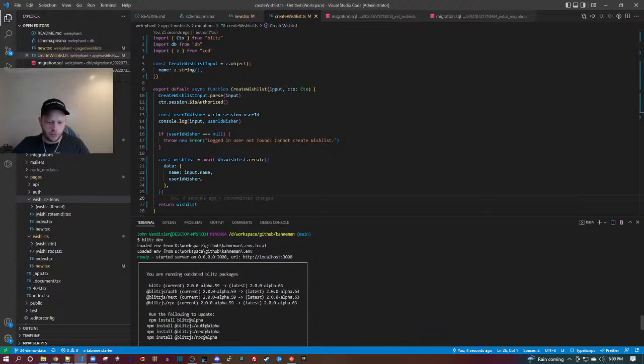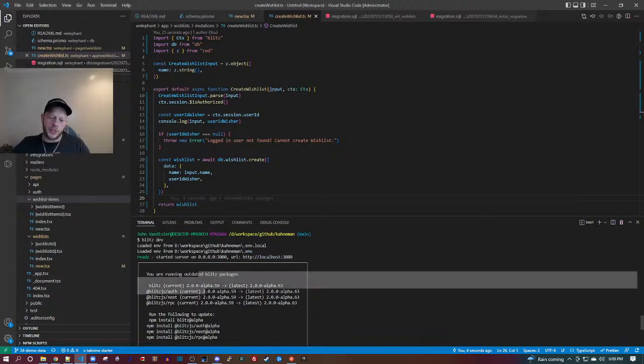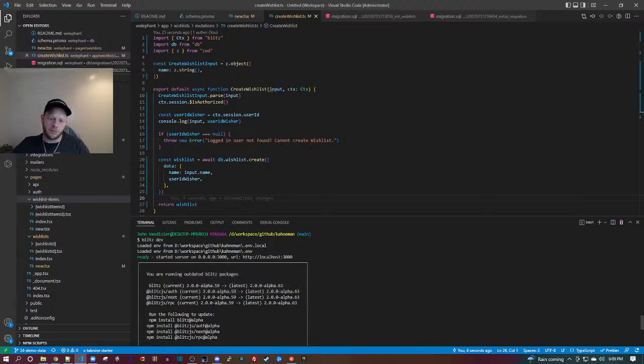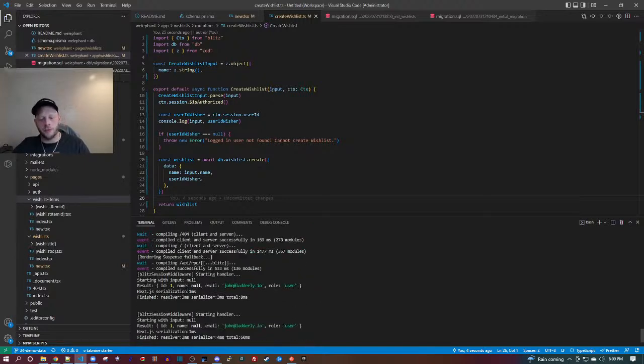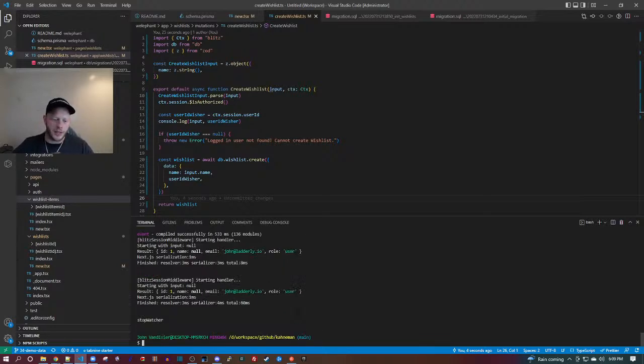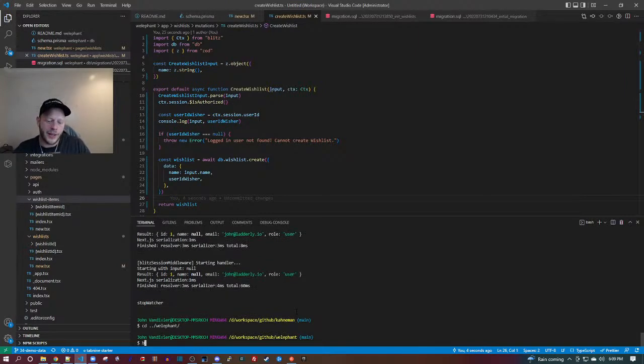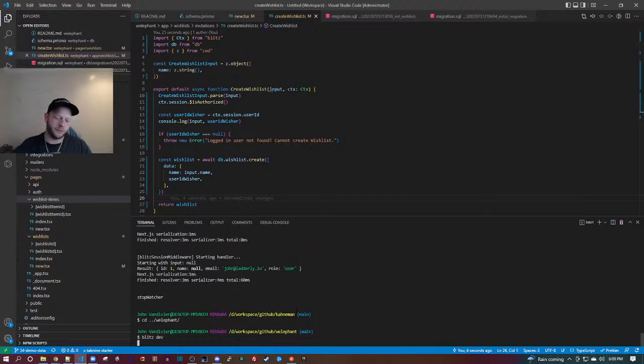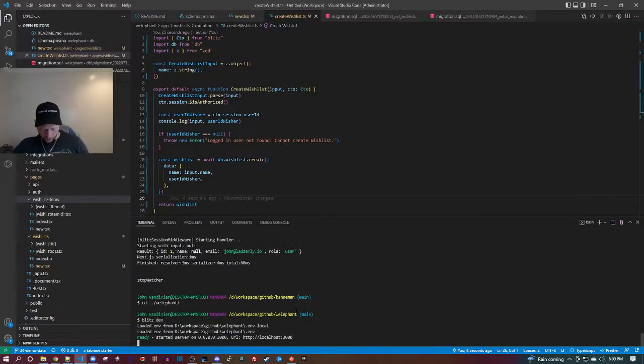localhost. You're running outdated Blitz packages. Oh, I'm in the wrong terminal. That's what was going on. You see the Kahneman folder there? When I closed VS Code and opened it again, it took me to a different folder. So I'm going to CD over to the Welephant folder. Now I will blitz dev.